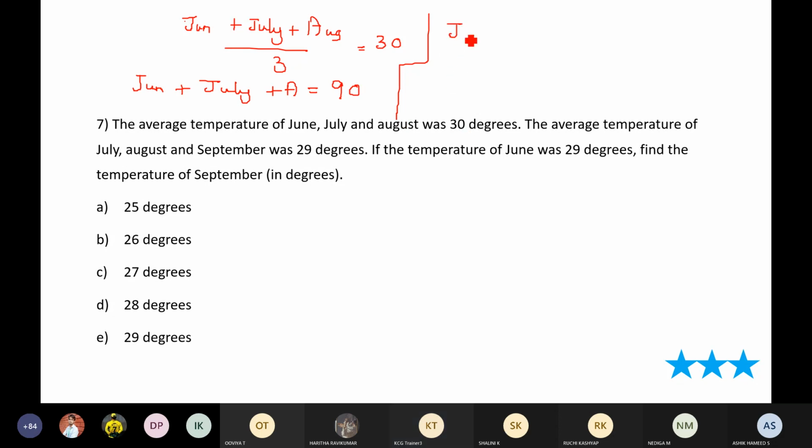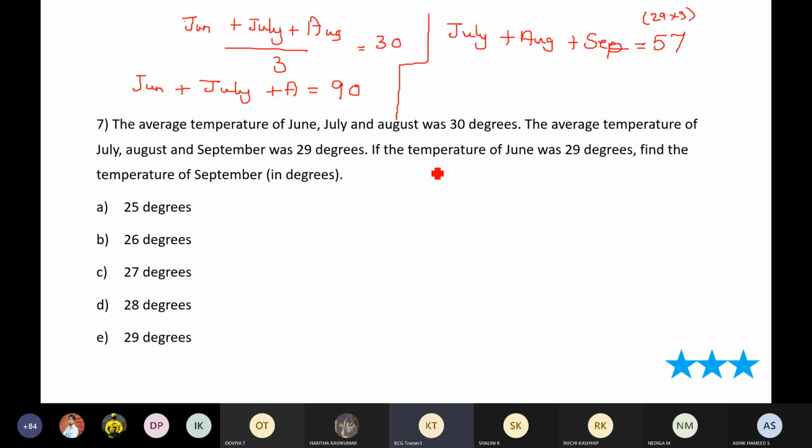Similarly, July plus August plus September should be 29 into 3. What is 29 into 3? 57. I'm straight away writing 57. Please don't ask me, sir, how I got 57? It is 29 into 3.